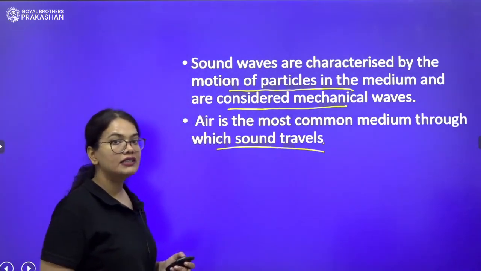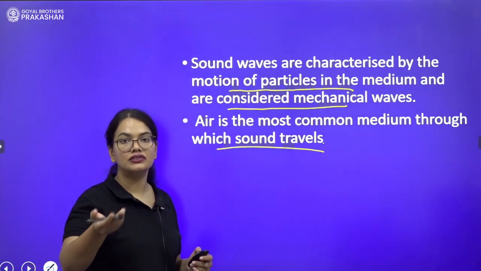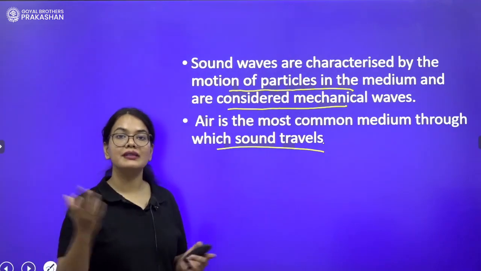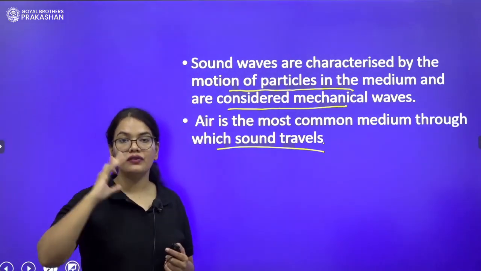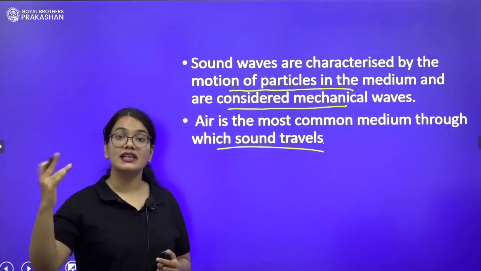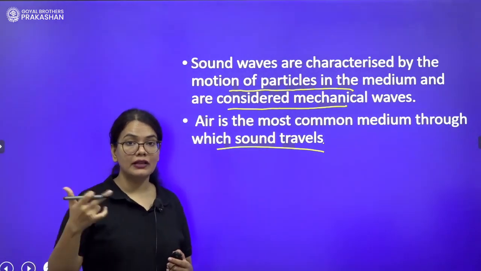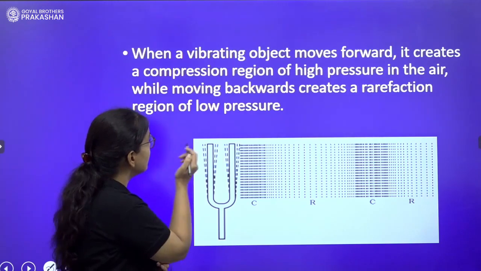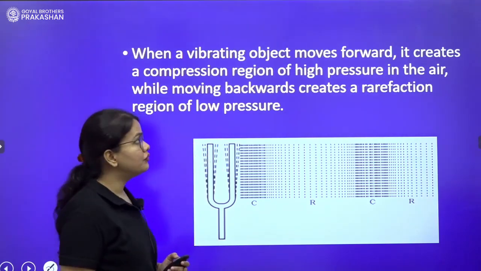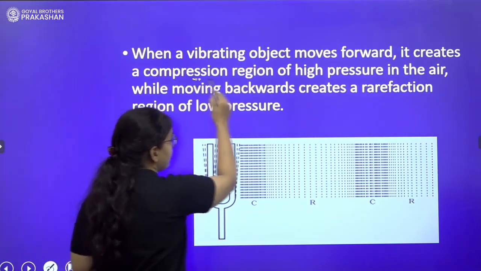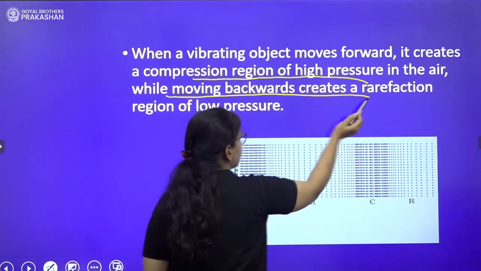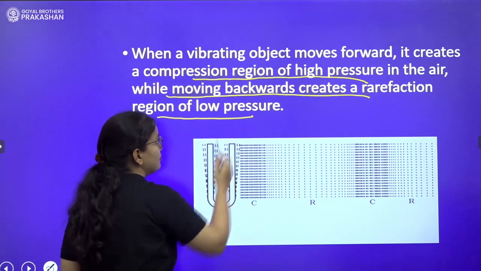That is why you can hear the sound of your teacher who is speaking or the sound of your friends who are talking, because you are surrounded by air. So sound travels in the air, which is a gas, right? So the vibration travels in the gas and it reaches your ears. Next, when a vibrating object moves forward, it creates a compression region of high pressure in the air, while moving backward creates a rarefaction region of low pressure.